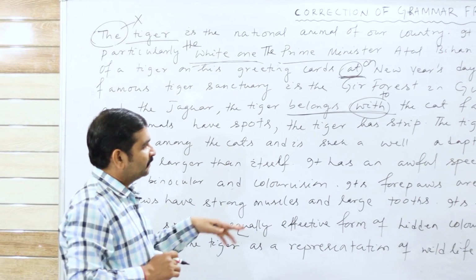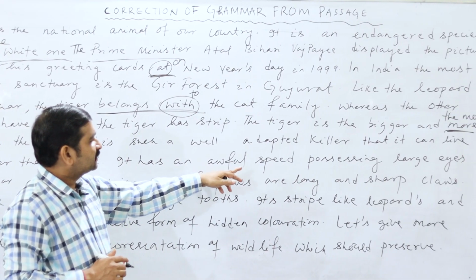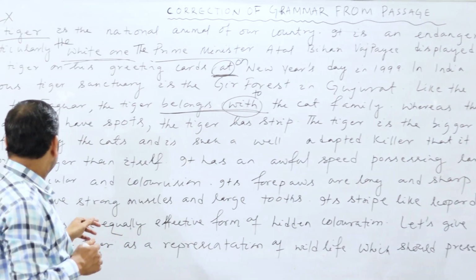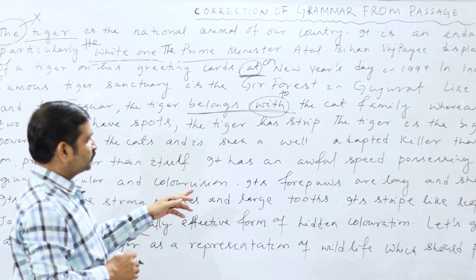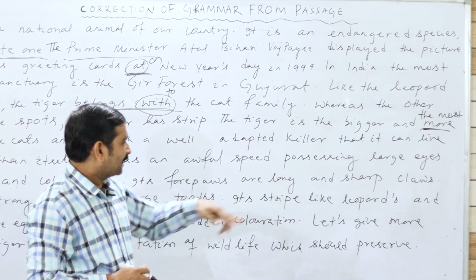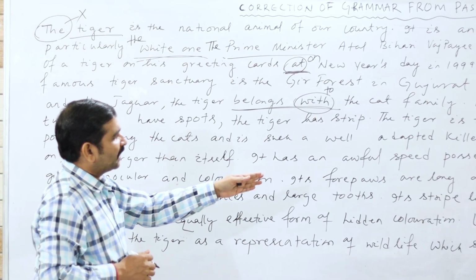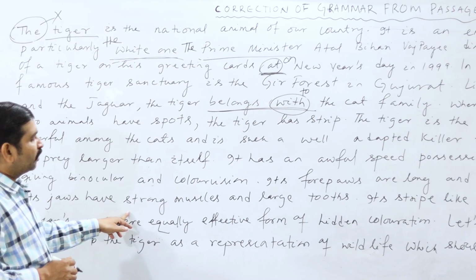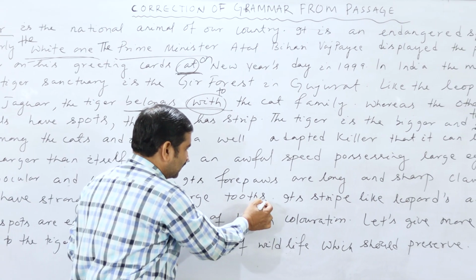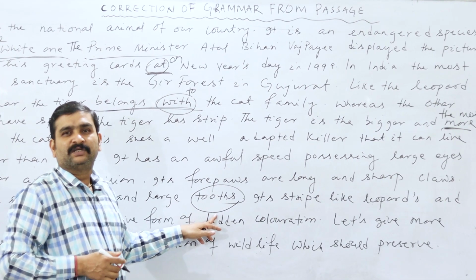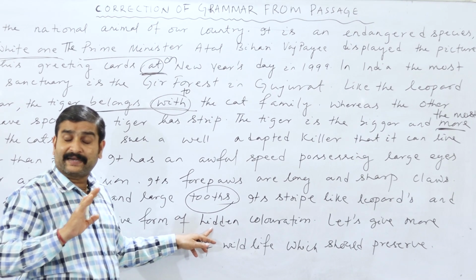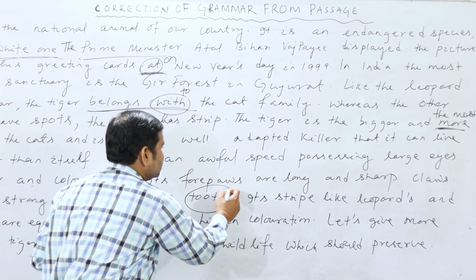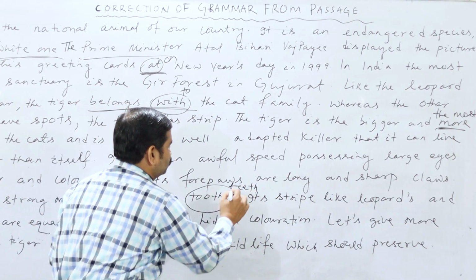There is no mistake. It has an awful speed, possessing large eyes, giving binocular and color vision. Its forepaws are long and sharp claws. Its jaws have strong muscles and large tooths. Look at the mistakes here. Large tooths. So tooths plural is wrong. What is the plural of tooth? That is not S. So here, large teeth. So here is a mistake.